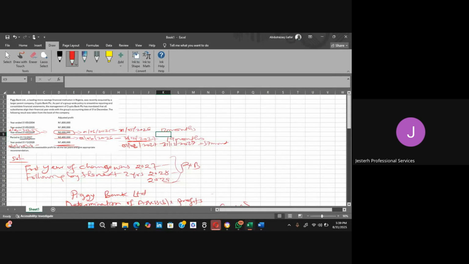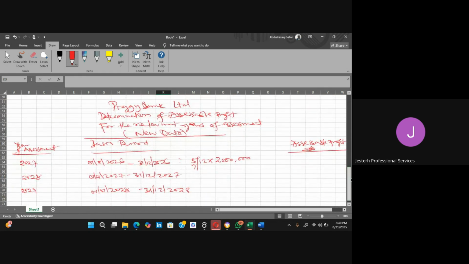Are you getting my point now? Is inside this 2027, because what we are saying here is that this profit starts from June 1st, 2026 to 31st December 2027. And we are looking for which period? We are looking for a period that starts from June 1st, 2026 to 31st December 2026. And that one will also give us 12 months, right?